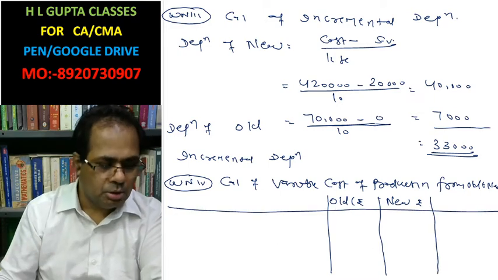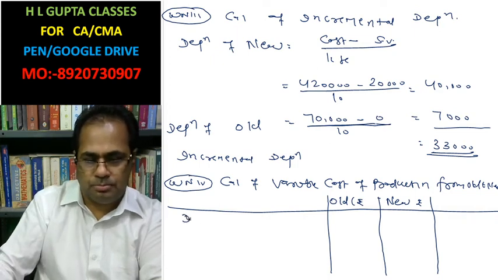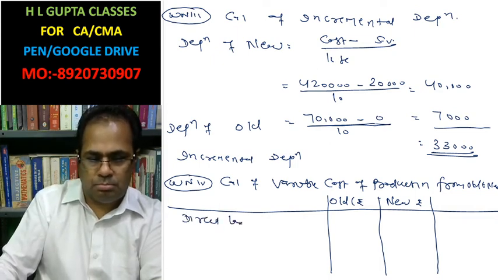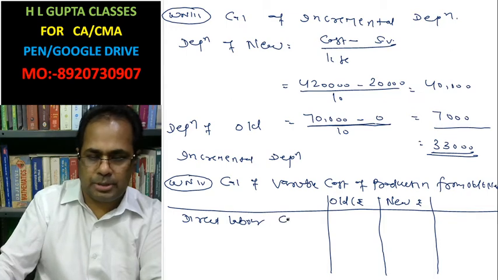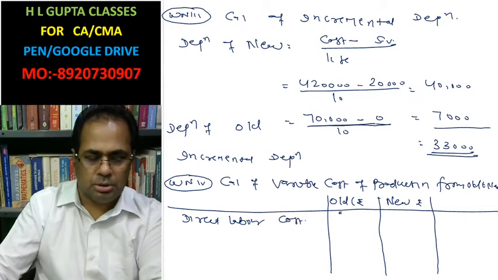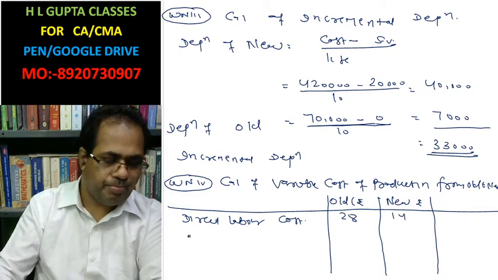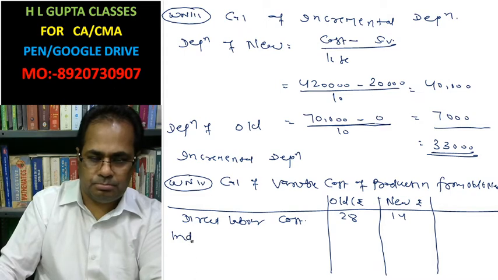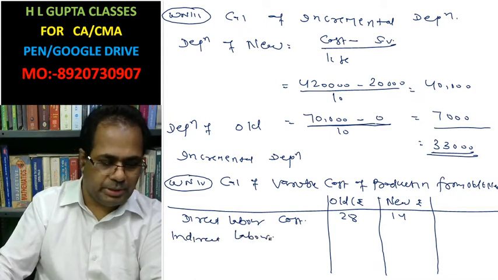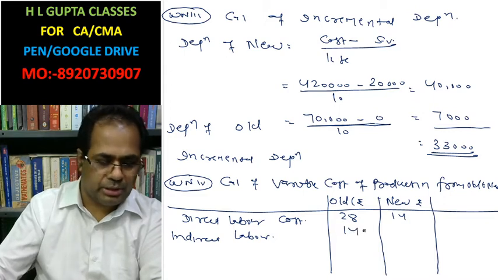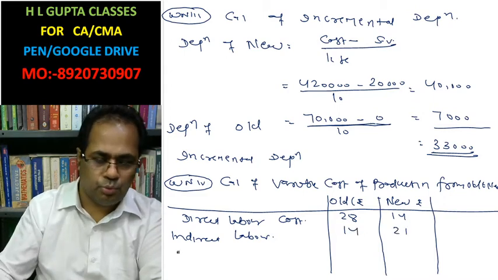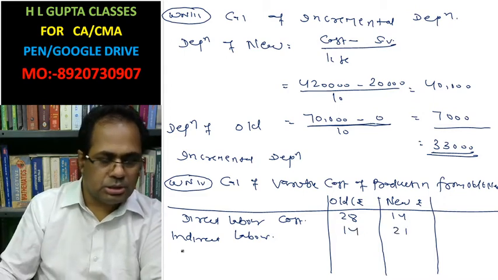Look here. Direct labor cost from old is 28, this is the 14. Indirect labor, this is the 14, this is the 21.